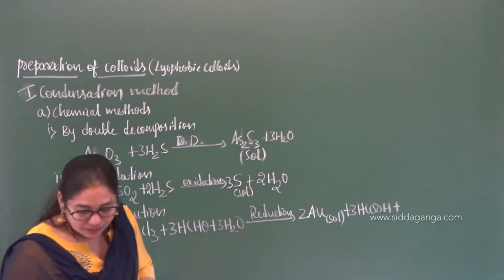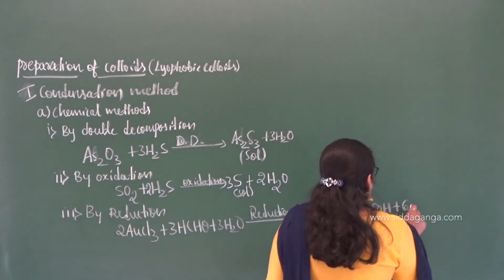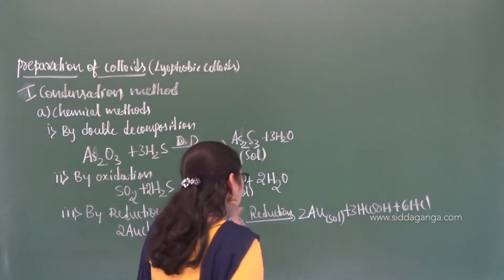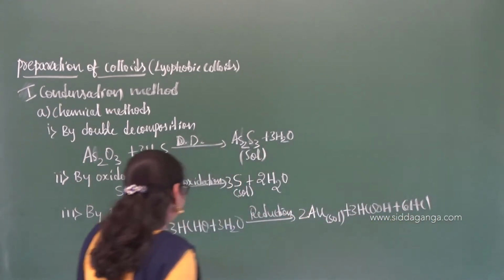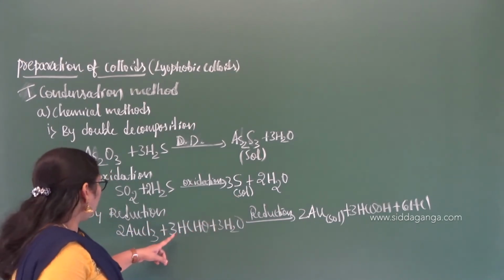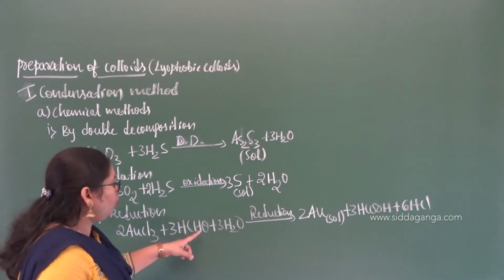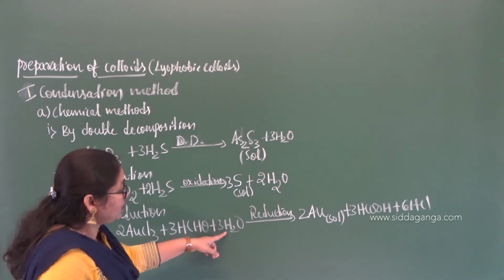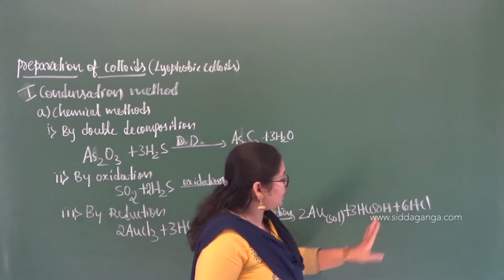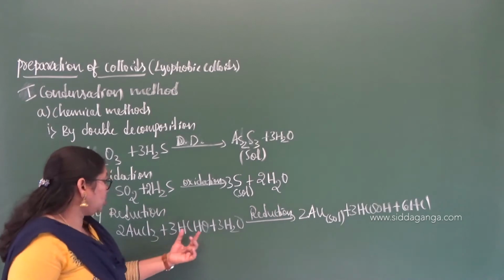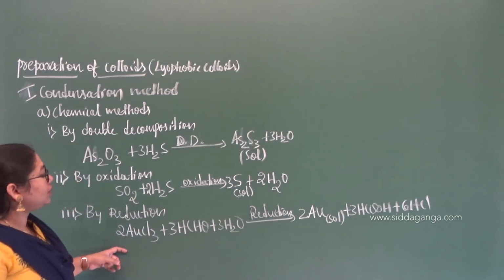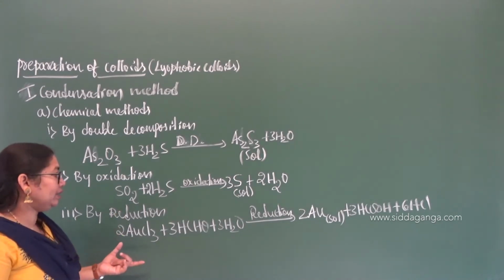Along with that there is a formation of hydrochloric acid, 6HCl. Is it balanced? Yes, 2Au, and 2 times 3 is 6 chlorine atoms, so 6HCl. Then the hydrogen: 4 plus 6 is 10 on both sides. Oxygen is also balanced. So you can see that in these methods, what you are doing is preparing the